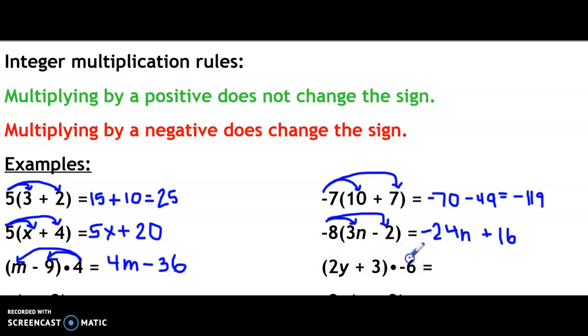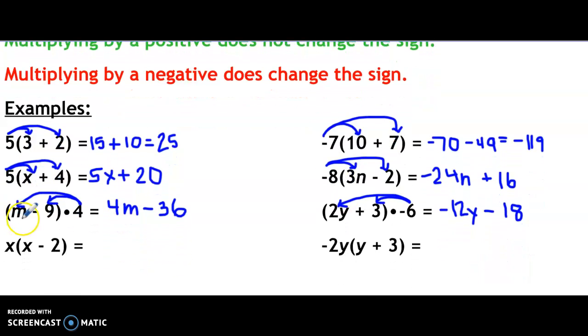What about if I multiply by a negative? They are going to change. They're going to become the opposite of whatever they are now. So negative 6 times 2y, well, negative 6 times 2 is negative 12, so that's negative 12y. Negative 6 times plus 3 is going to become minus 18. And once again, I cannot combine those because one has a variable and one does not.